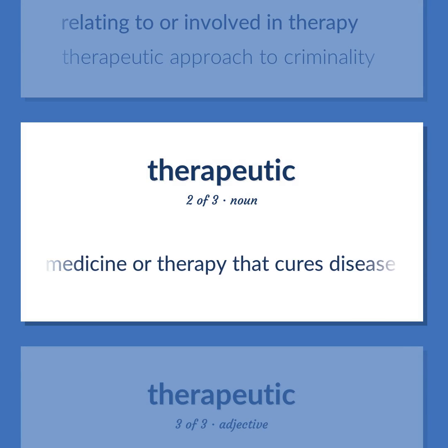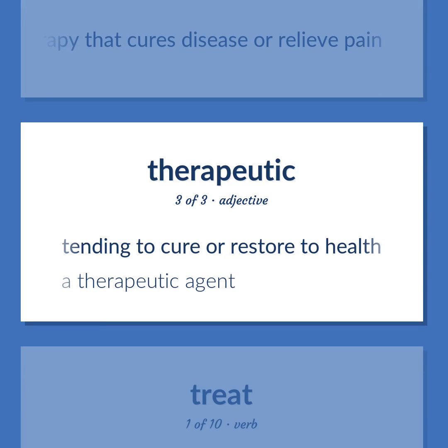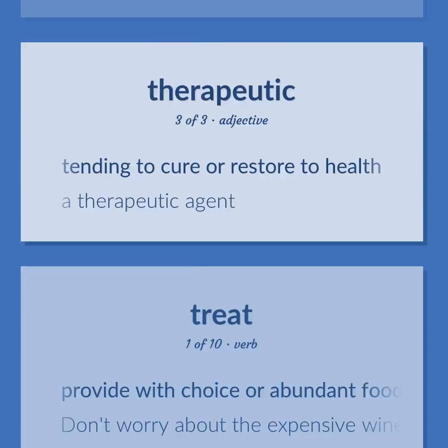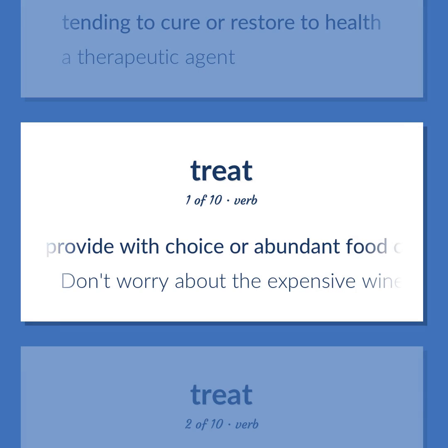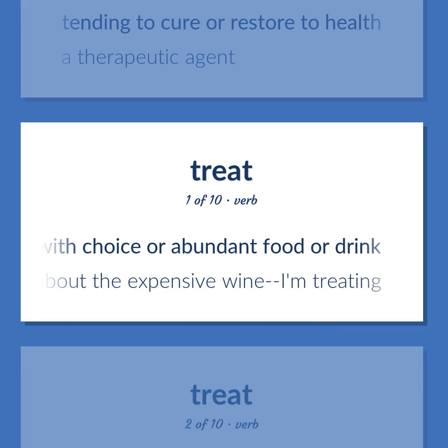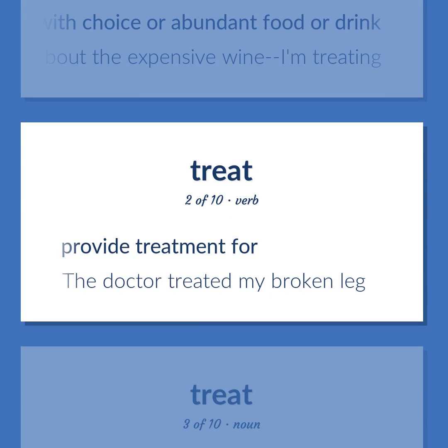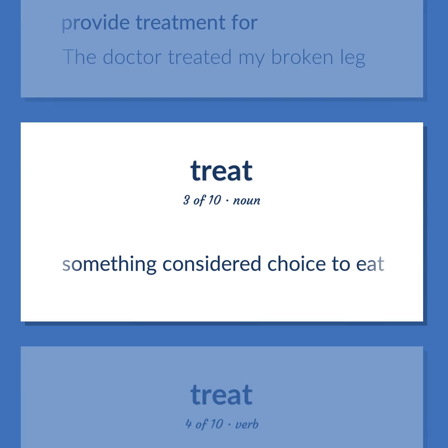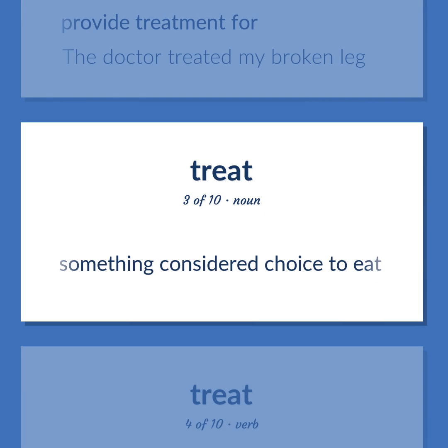A medicine or therapy that cures disease or relieves pain. Tending to cure or restore to health. A therapeutic agent. Provide with choice or abundant food or drink. Don't worry about the expensive wine, I'm treating. Provide treatment for. The doctor treated my broken leg. Something considered choice to eat.